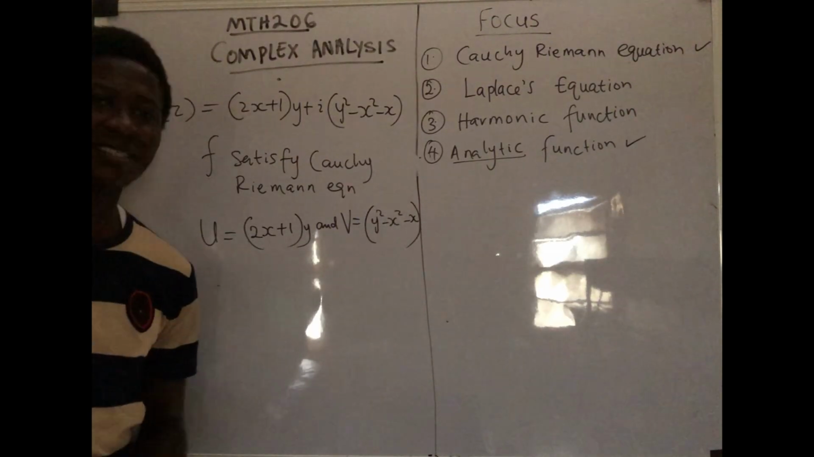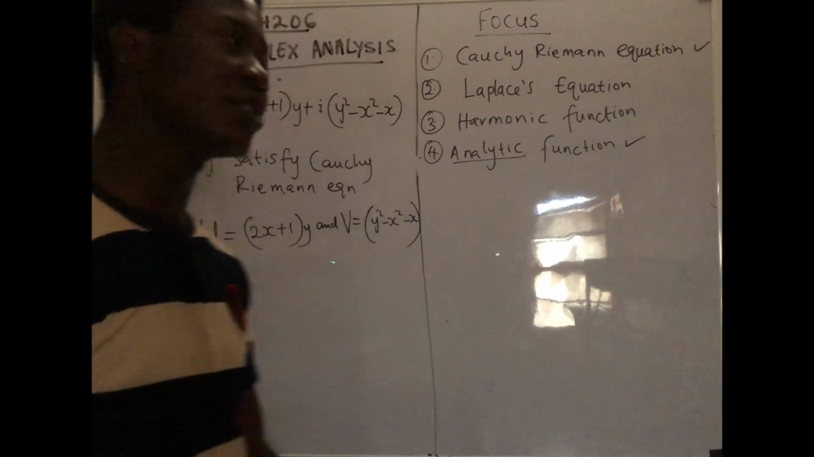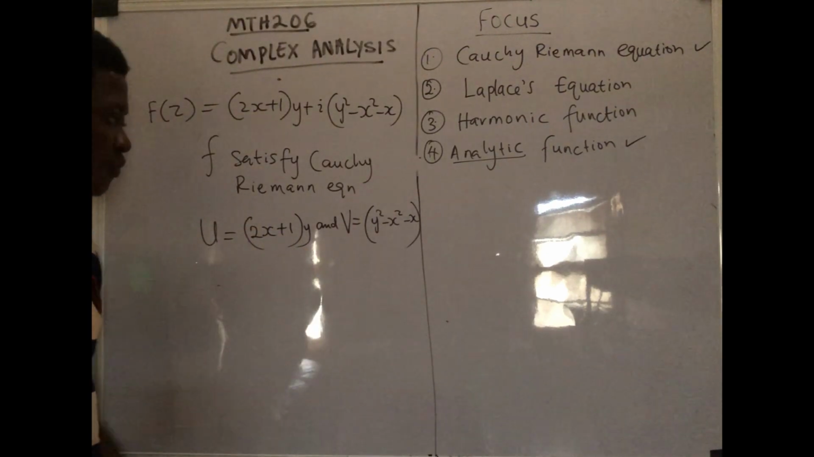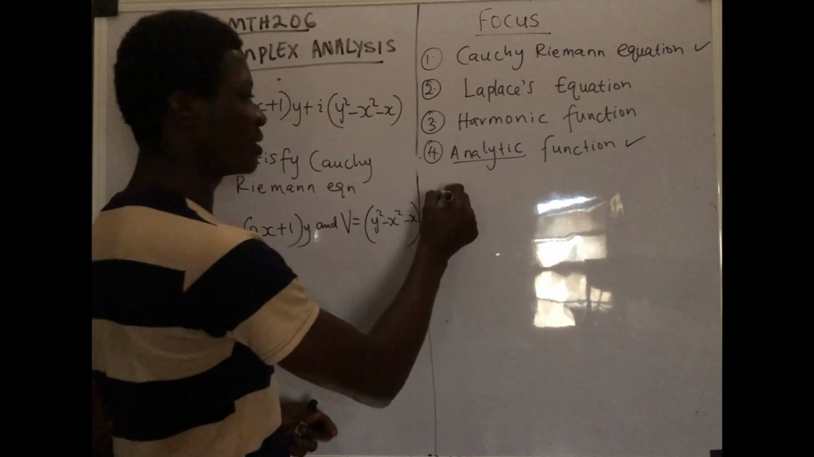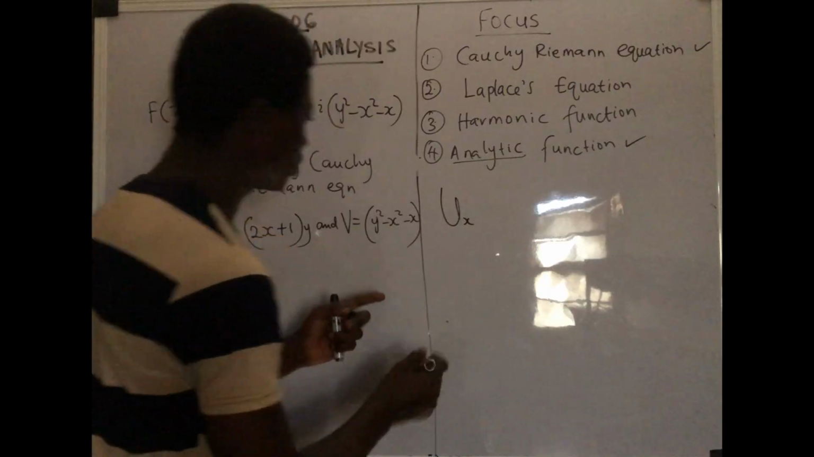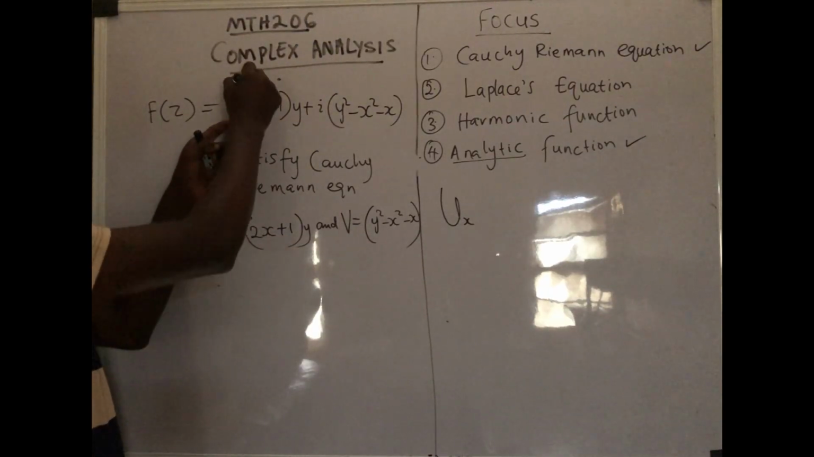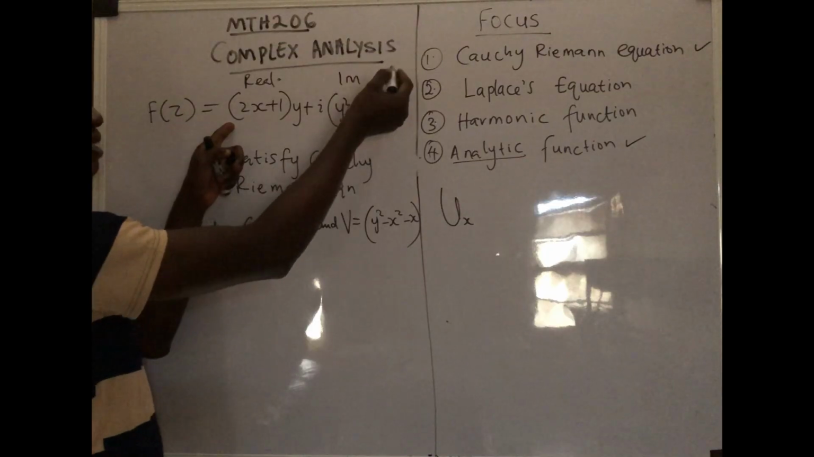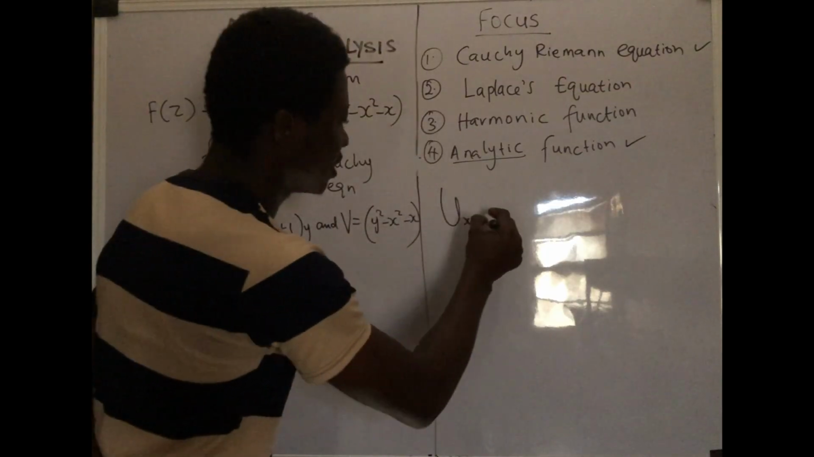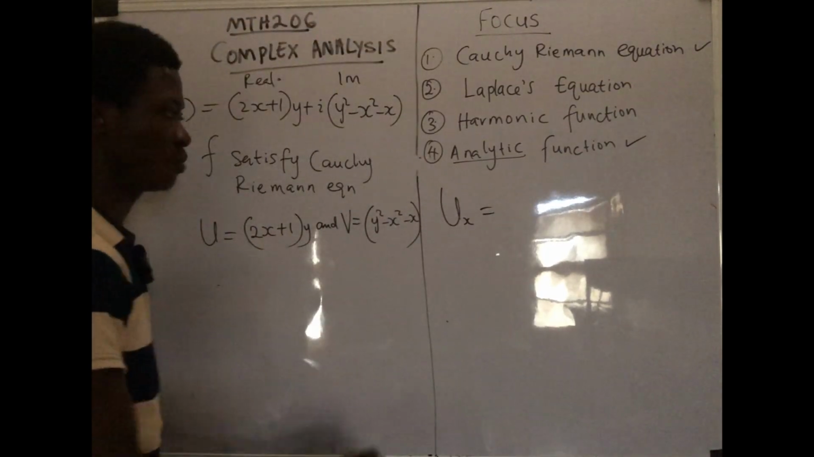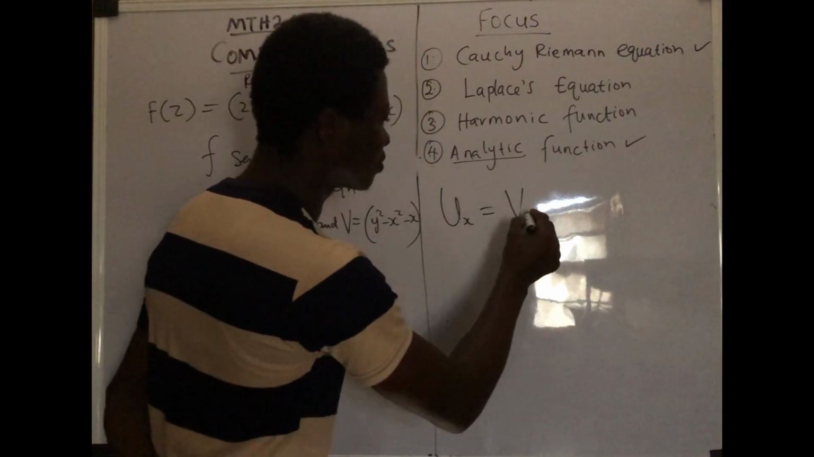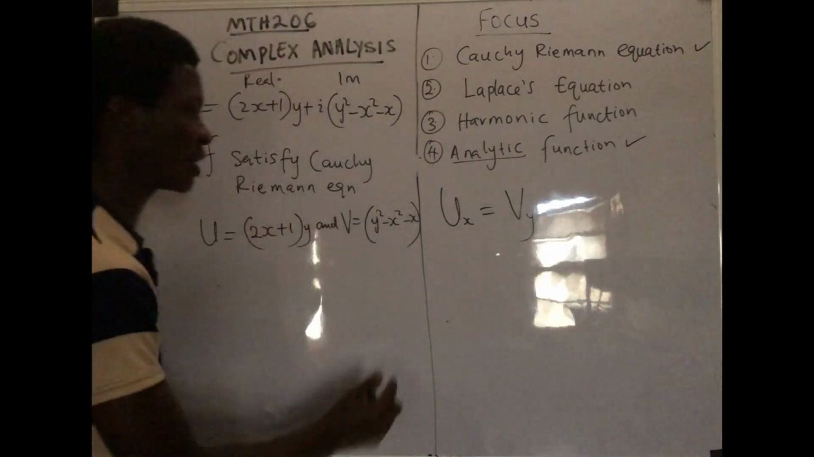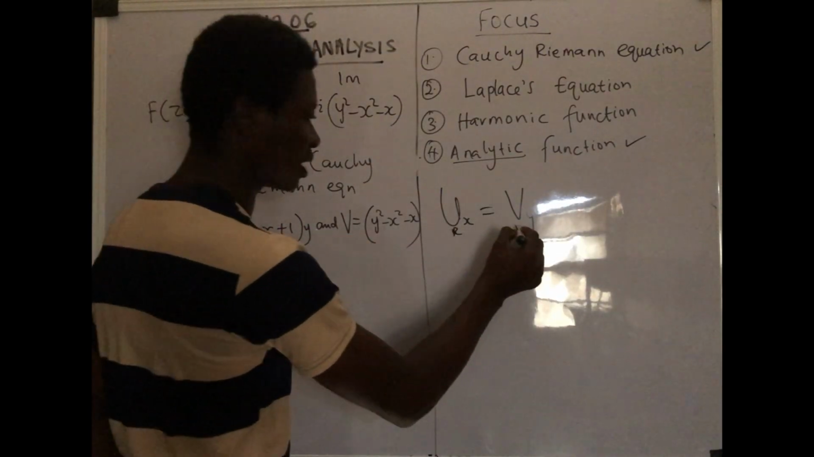Please pay attention. This thing is pretty easy. If you pay attention, you will get it. So now, all we have to do is to follow that formula. We said our first derivative of what, with respect to x from the real part, because this is the real part and this is the imaginary part, right? So it must be equal to the first derivative with respect to y from the imaginary part. From the real part must be equal to that of the imaginary part.